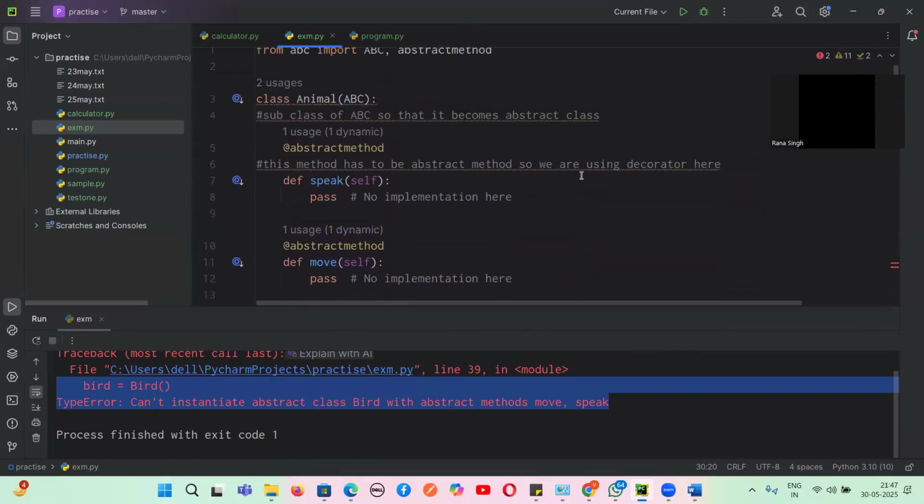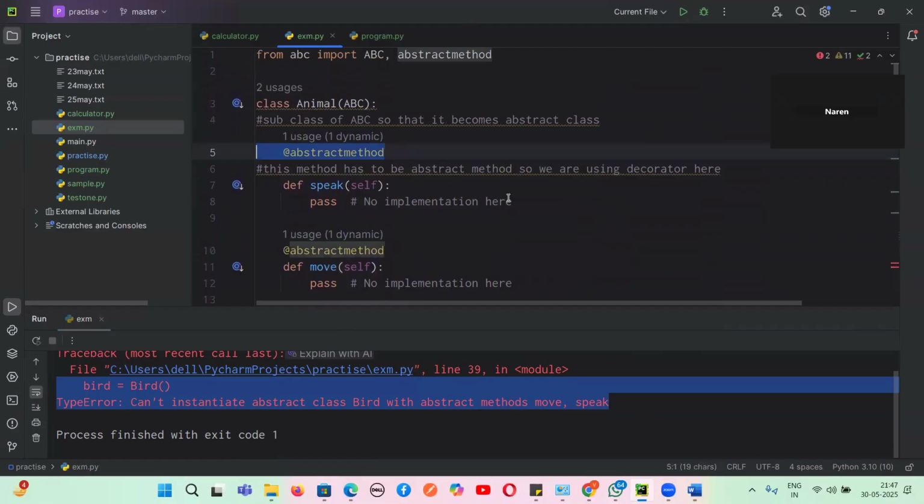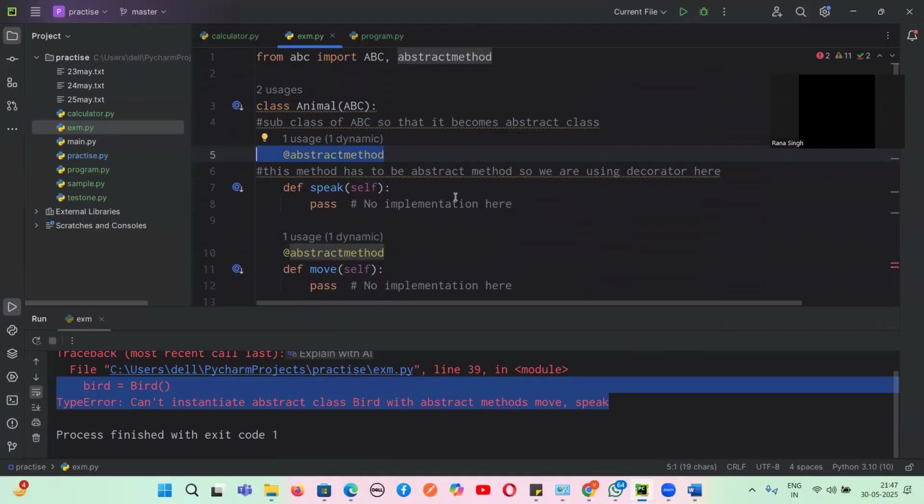And how do we understand whether this is an abstract method or not? Using which decorator? At the rate abstract method. And for using abstract method, what is this ABC? This is the built-in abstract base class module from which we have to import abstract base class and abstract method. Without this line, can any abstract method be defined? No, it cannot be defined. And this ABC module should be implemented in the child class animal. Do you guys agree with me this much? Tell me yes or no, guys.